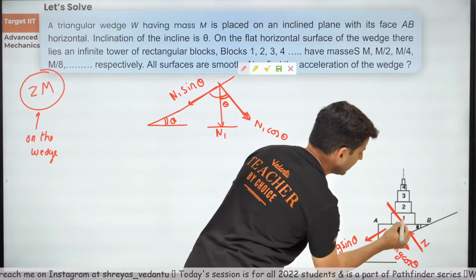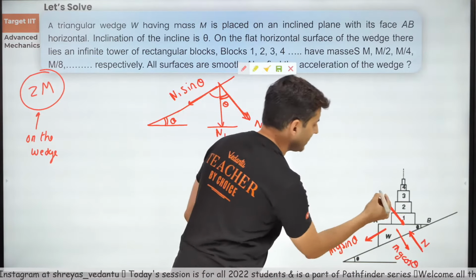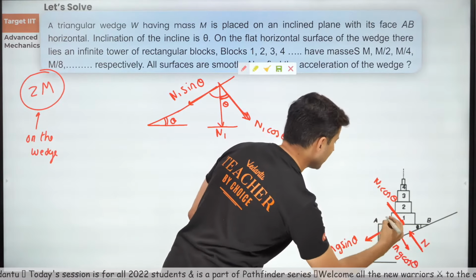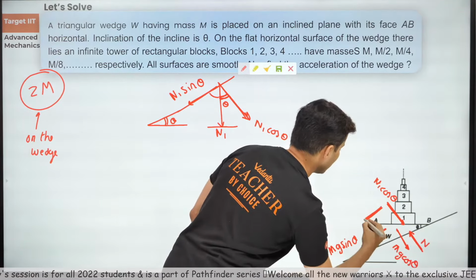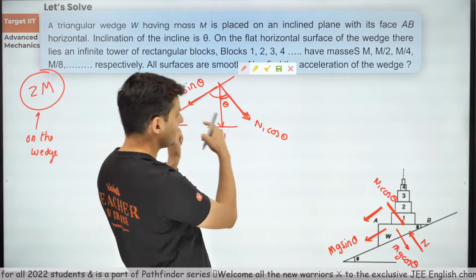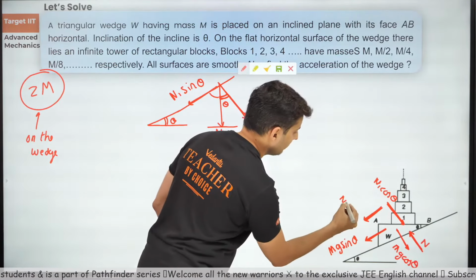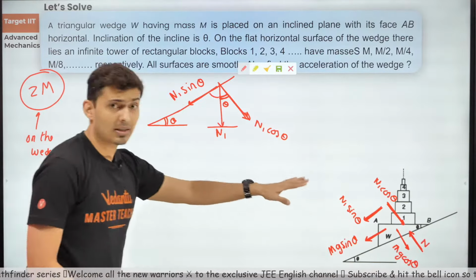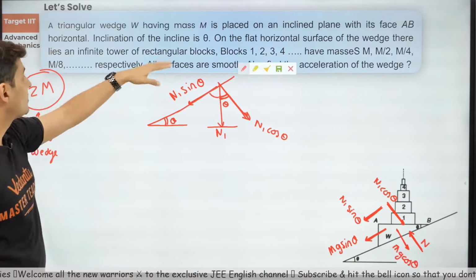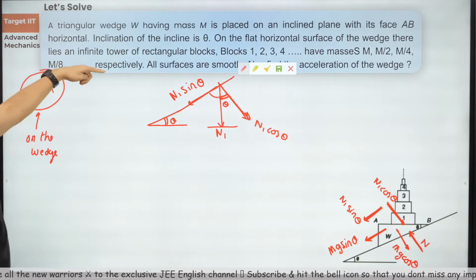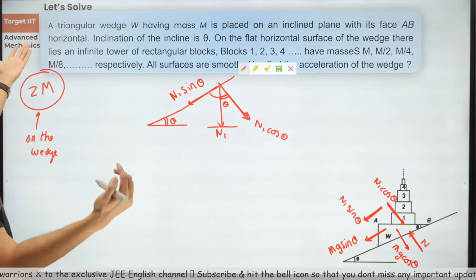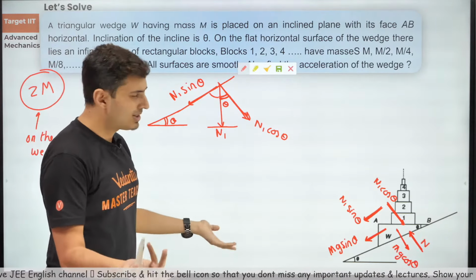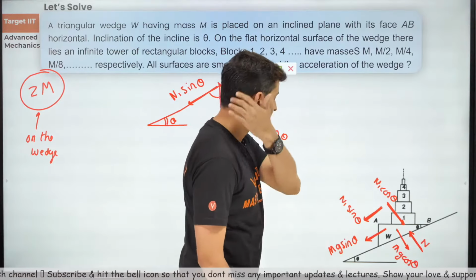One component perpendicular, and that would be n1 cos theta, and another component like this. That component will be n1 sine theta. The resultant of all these forces, by the way, friction is not there, all surfaces are smooth. I think it's given somewhere. If it is not given, then it's probably assumed it is smooth, because mu is not given. Let's just ignore friction.